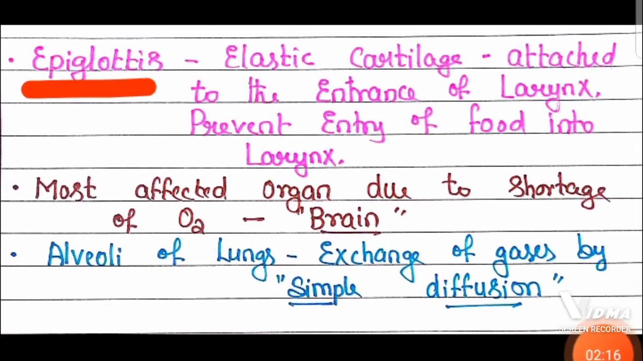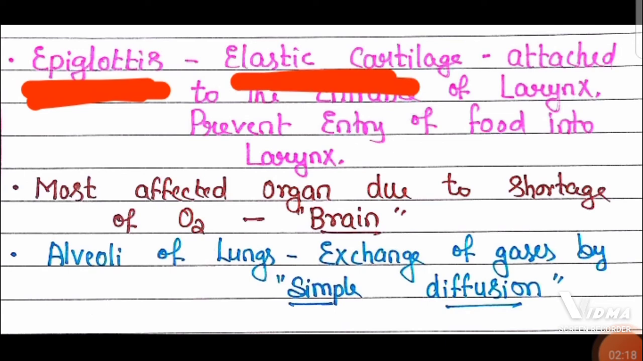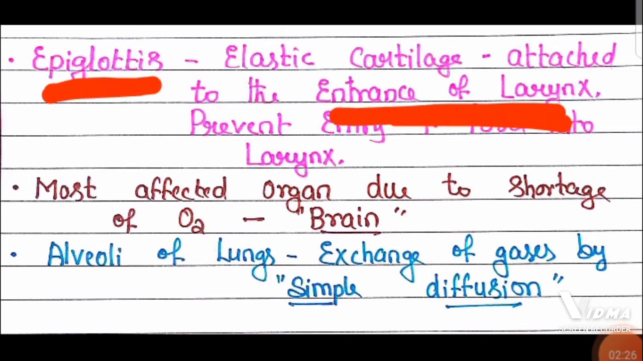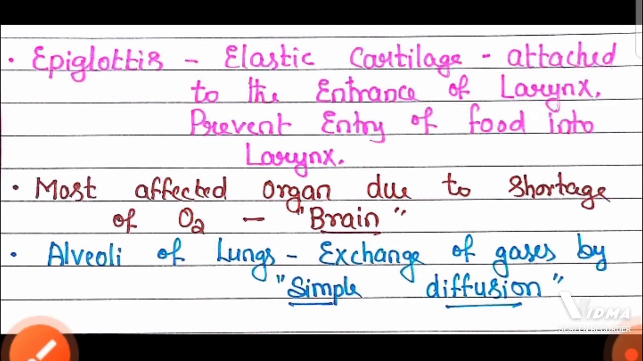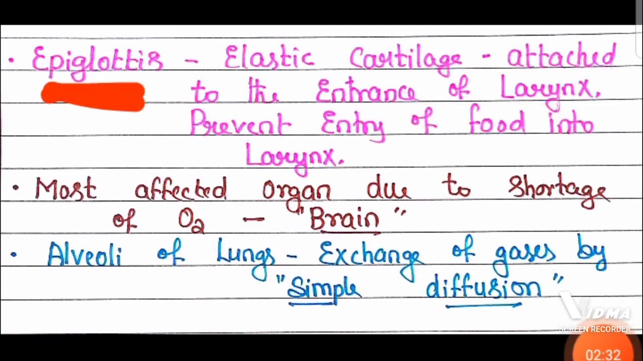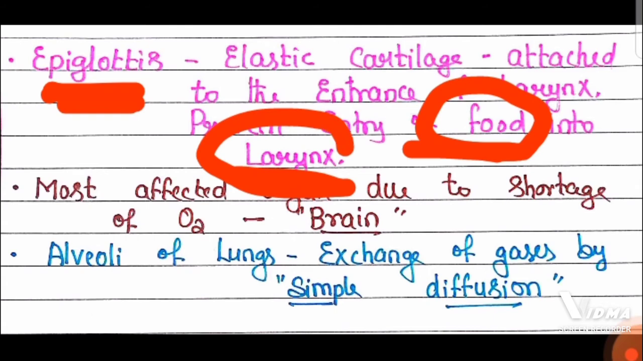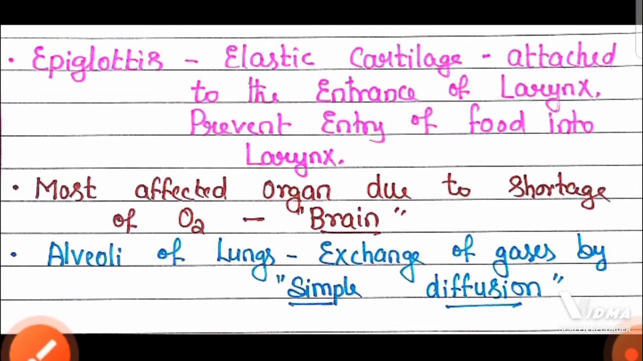Then the epiglottis is made up of elastic cartilage, and it is attached to the entrance of the larynx. And what is the role of the epiglottis? It prevents the entry of food into the larynx. Epiglottis prevents the entry of food into the larynx, meaning food directly enters the esophagus, not the larynx. That is with the help of the epiglottis.